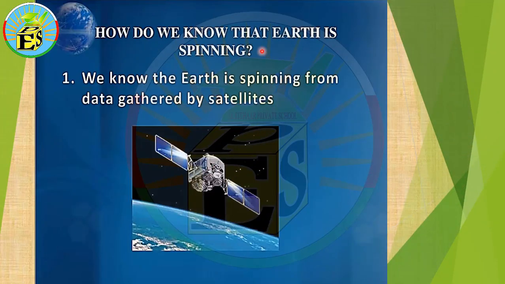How do we know that Earth is spinning? We know the Earth is spinning from data gathered by satellite. The first thing that proved the spinning of the Earth is a satellite. The data which we collected from satellite gives us a reason about the spinning of the Earth.